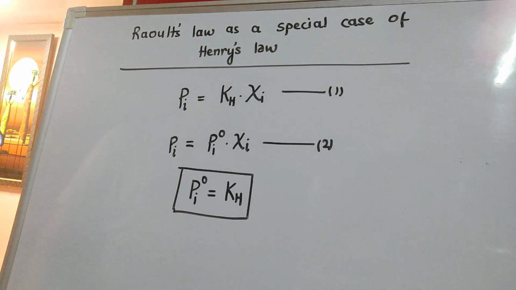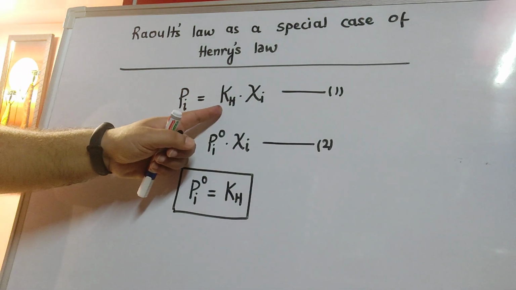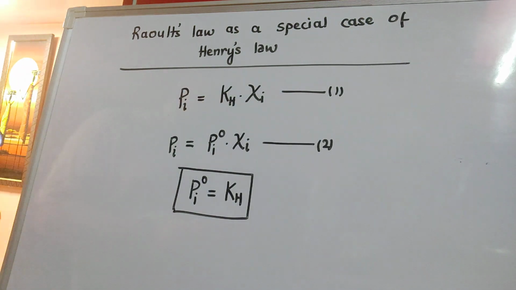Whereas Henry's law is applicable for gases present over the surface of a liquid, Raoult's law is applicable for the volatile component of the same liquid over the surface of the liquid. What does that mean? Here the gas taken and the liquid are different. Aerated drinks, you remember, carbon dioxide was present over water, say.